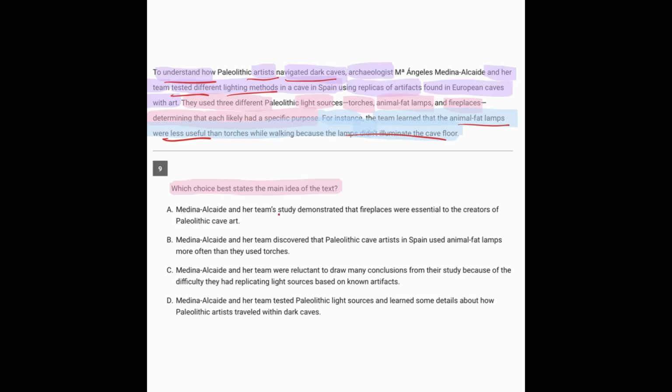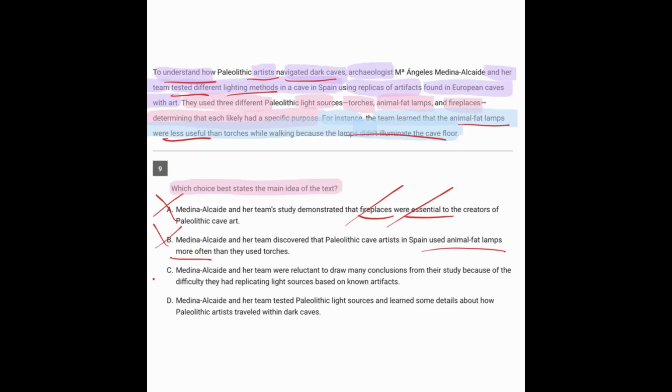A says the team's study demonstrated that fireplaces were essential. We didn't really see anything about the high value of fireplaces compared to the other methods. B, they discovered that the cave artists in Spain use animal fat lamps more often. Well, that's the opposite. We saw that those were the ones that were less useful because they didn't illuminate the floor.